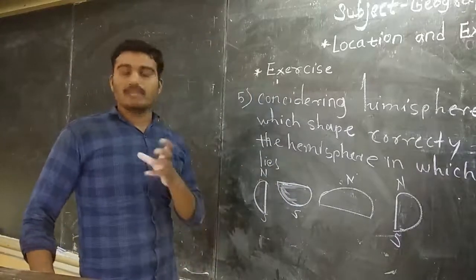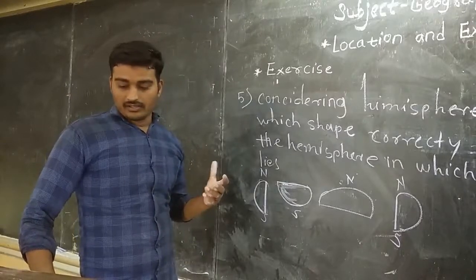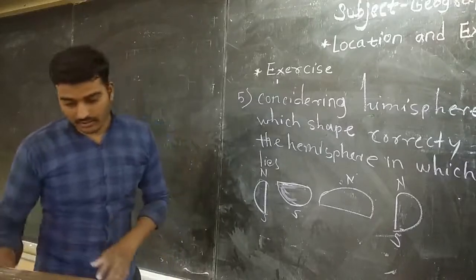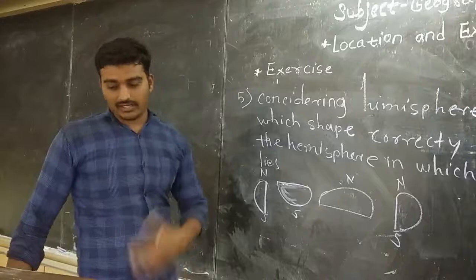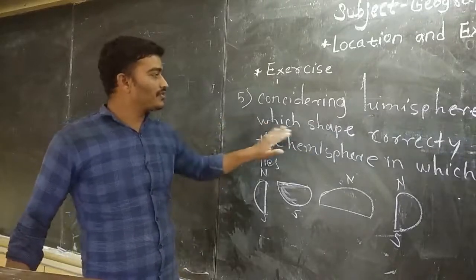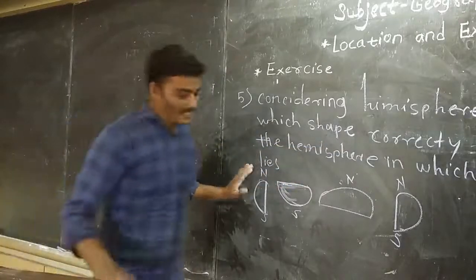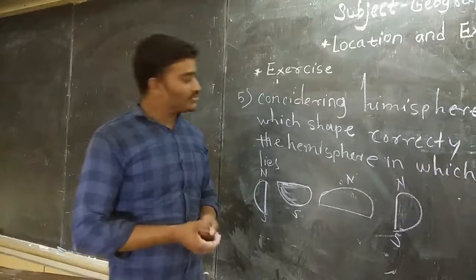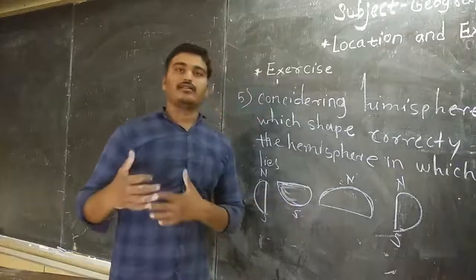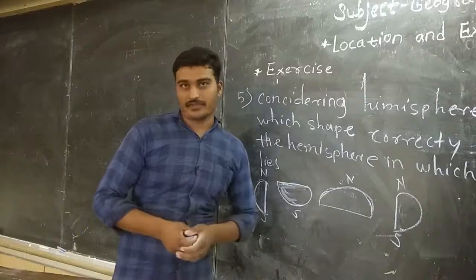If we see the map of India, then we will understand the answer to which shape correctly represents the hemisphere in which India lies. Exactly, the answer is north, because I already told you the Indian location we can see on earth is in the northern hemisphere. Okay.